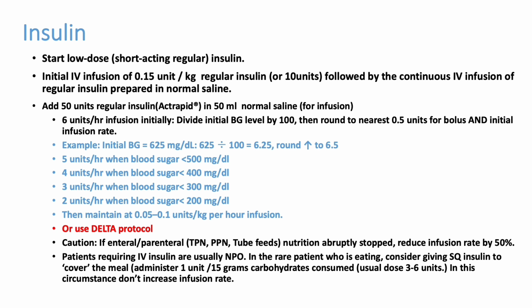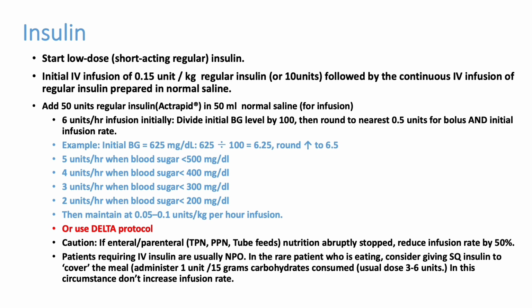Normally there is a protocol called the Delta protocol by Yale University. You can see the protocol afterwards, but here I am telling a simple version. Whenever the blood sugar is 500 or 600, you can give 10 units initially as a continuous infusion, 10 units per hour, or a 10 units bolus can be given, then continue the infusion. When the first hour is over, we check the blood sugar. If the blood sugar is high, double the dose, make it 20 units per hour.